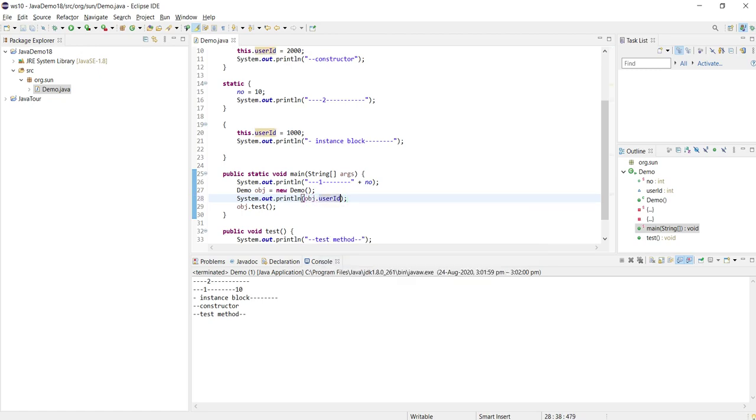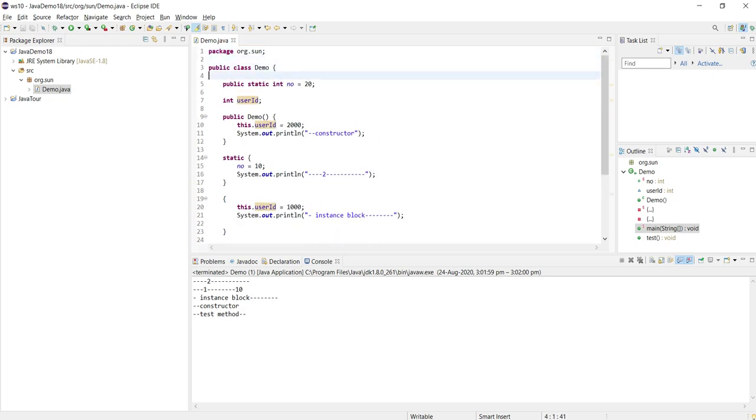So what should be the answer here? What is the value that gets printed here? Let me confuse you more here. I can give, let's say, 500. Initially I initialized userId with 500, and in the constructor I have assigned the value 2000, and in the instance block I assigned 1000.